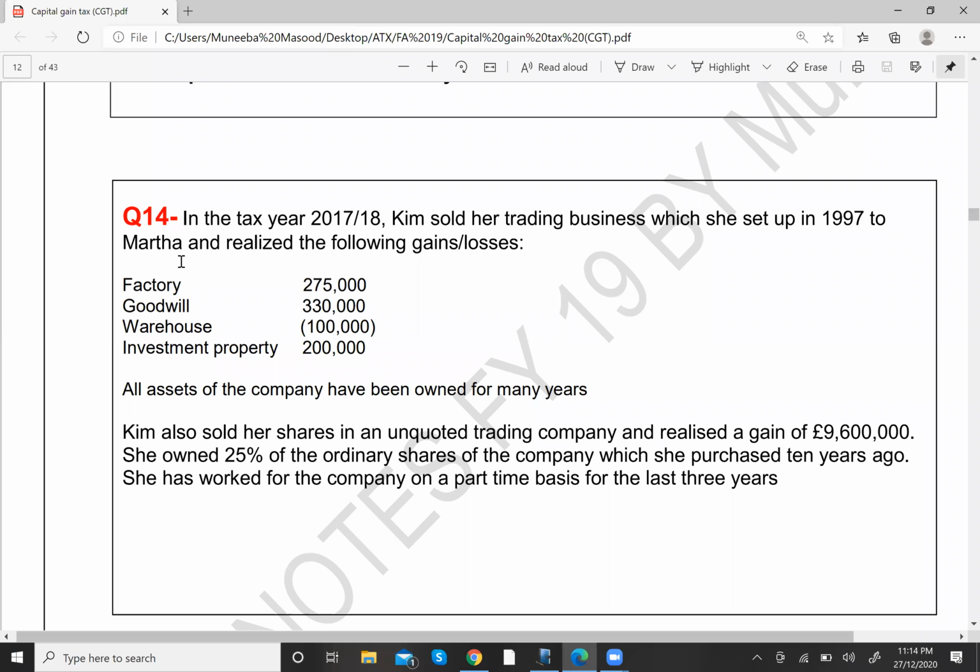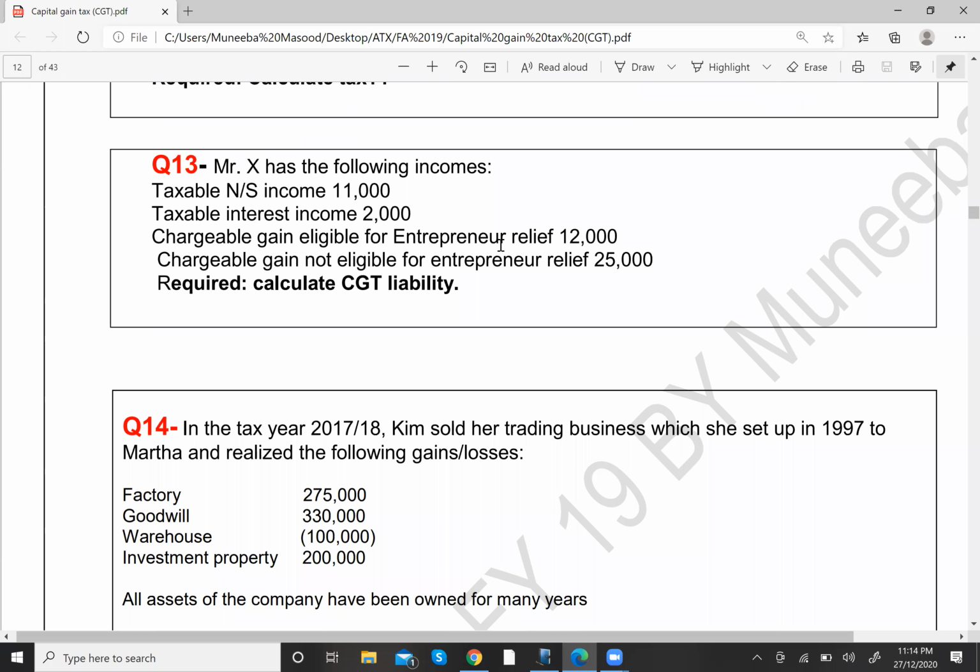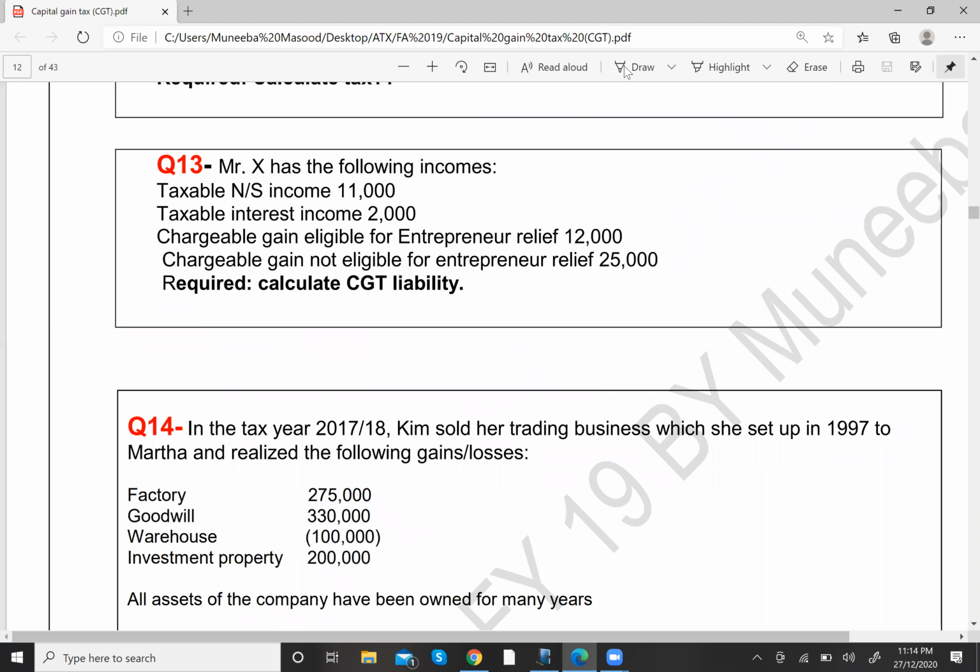Let's look at another question. Question number 14. It says in the tax year 17-18, Kim sold her trading business, which was set up in 1997, to Martha and realized the following gains or losses. Okay, so she sold a business in 2017-18, which she set up in 1997. So can I say that the 1 year ownership condition is already fulfilled, right? The business is owned for many years. Remember, there was that 1 year ownership condition, so that is fulfilled.